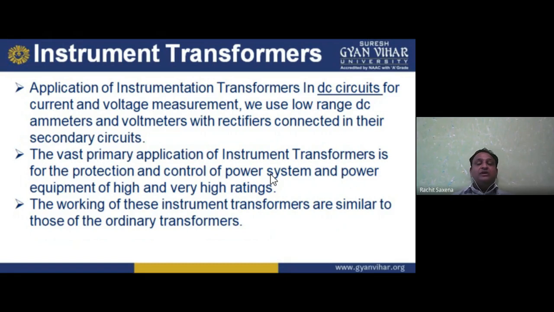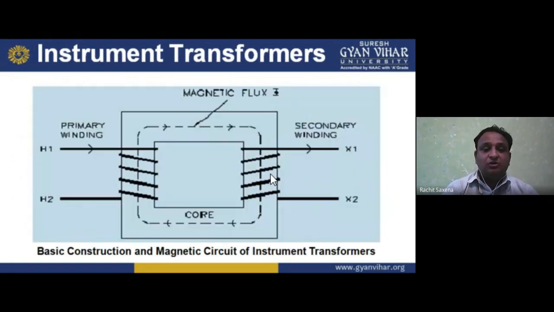We are using instrument transformers for protection and control of the power system, and they work as an ordinary transformer. Now, see here. It is a simple working structure. This is the basic construction of the magnetic circuit of an instrument transformer.